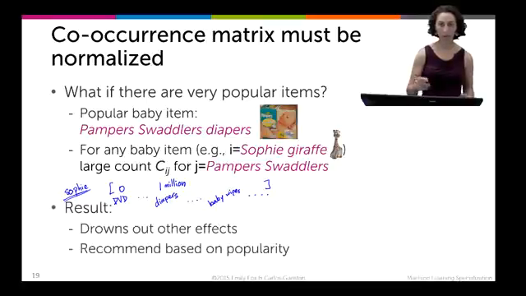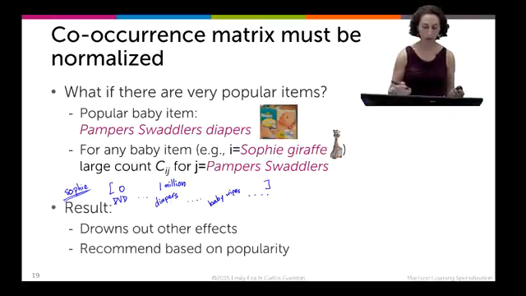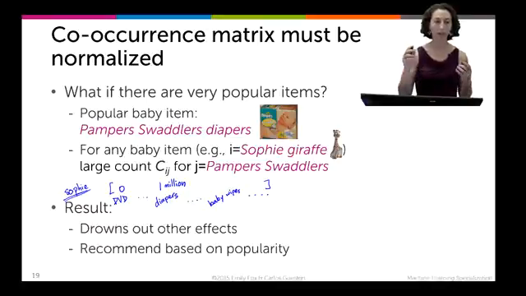This is just to reiterate what I was saying, which is the fact that having these very large counts for popular items drowns out all the other effects. And so we're just going back to this default thing of recommending based off of popularity, which is what we were trying to address with these different types of recommender systems.